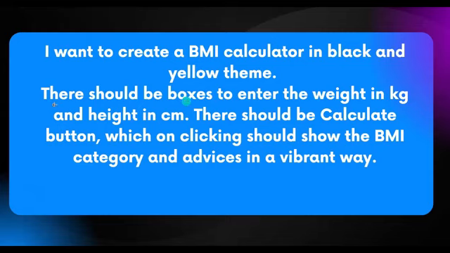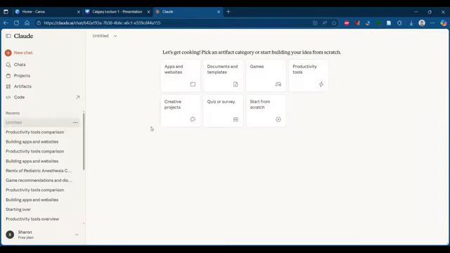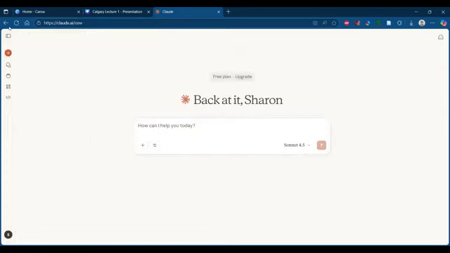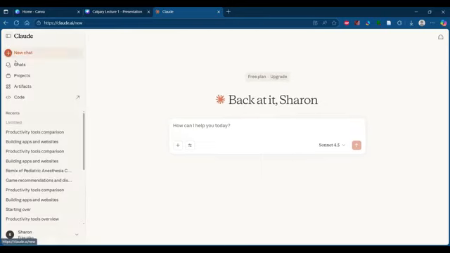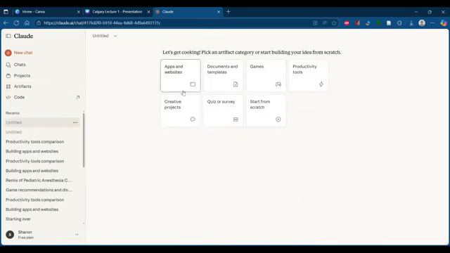Now what I'll do is I will just select this prompt and go back to the new artifact option. Okay, so let me open it once again so that you will remember how exactly I did that. So I went to Claude. Initially, the left sidebar will be in hidden mode. So I click on toggle sidebar and the artifact option will become visible. Click on artifact. Then you will be taken to that gallery page of artifacts, and there is an option called new artifact. So click on new artifact, then select the most appropriate option. Okay, in this case, I'm selecting productivity tools.